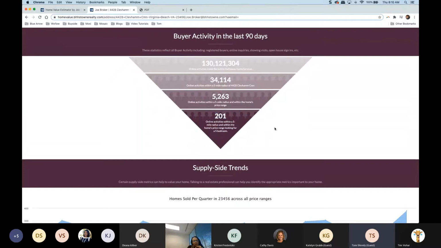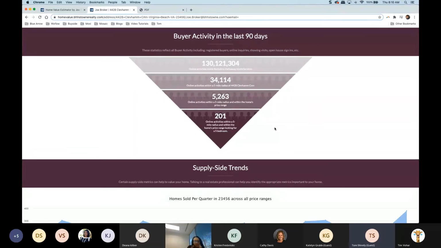This is what we're able to see from this. So online activities within a 5-mile radius, within the home's price range, and are looking for a 5-bedroom. So we are able to say there are a lot of people out there that are currently looking for your listing. Now the question becomes, if they were to see this again, if they were to see this on their own, or we were sitting with them, working with them on this, who's going to buy our home?